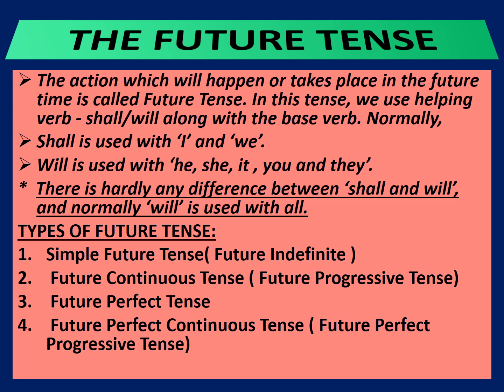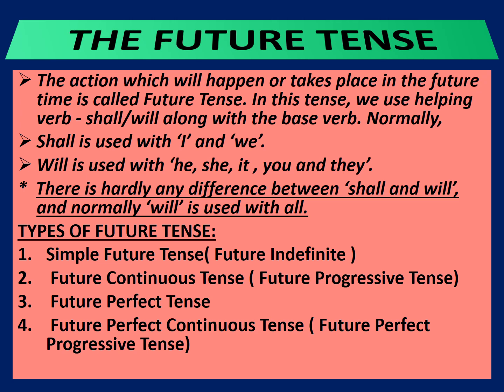Normally, shall is used with I and we. Will is used with he, she, it, you and they. There is hardly any difference between shall and will, and normally will is used with all. Hope you understand. Let us see types of future tense.